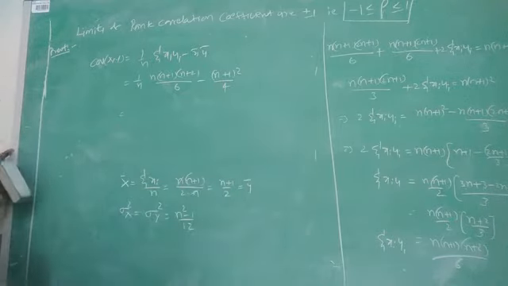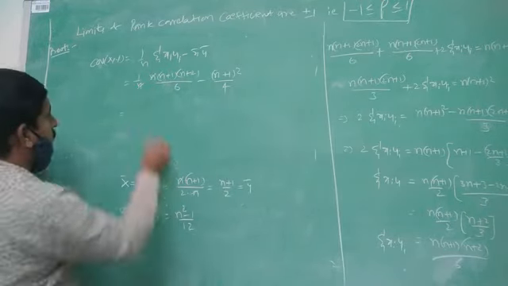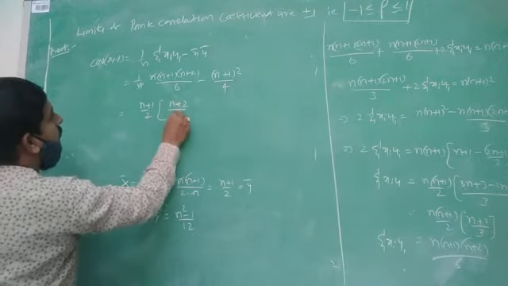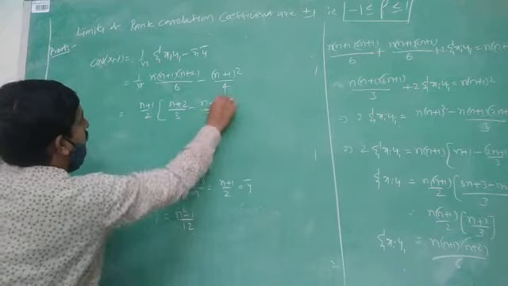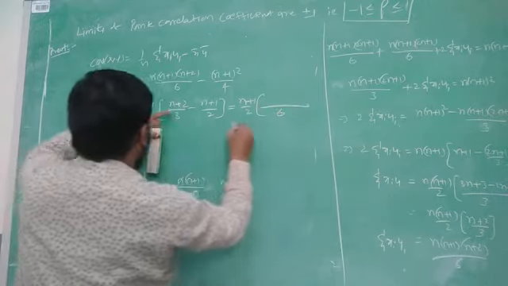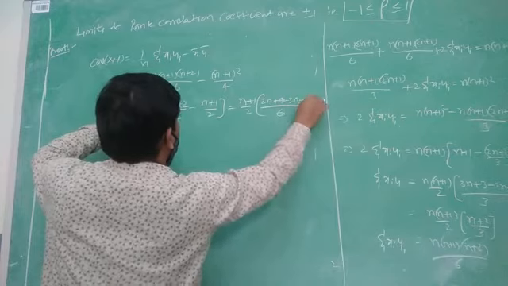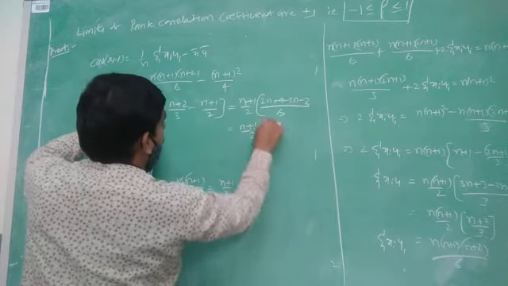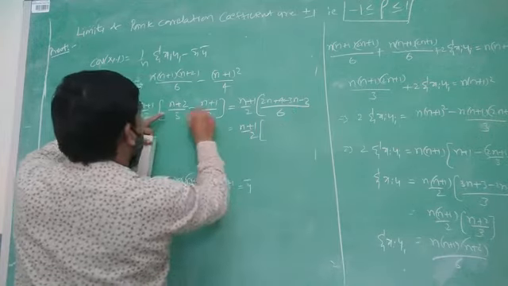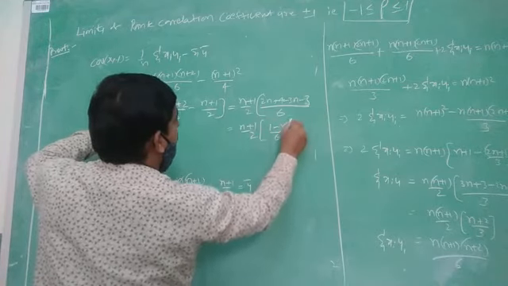Here the common term is (n plus 1) by 2, then (n plus 2) by 3 minus (n plus 1) by 2, that equals (n plus 1) by 2 into, taking LCM 6 and cross multiplying, (2n plus 4 minus 3n minus 2), that is (n plus 1) by 2 into (2 minus n) by 6... equals (1 minus n) divided by 6.